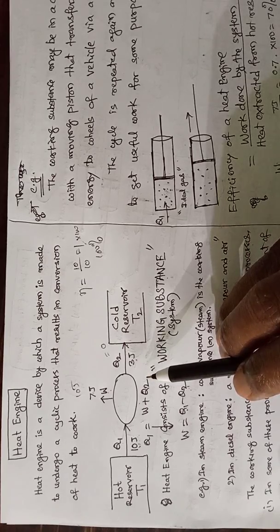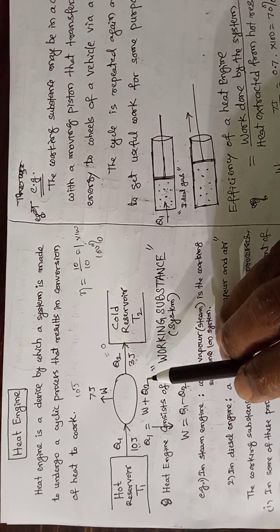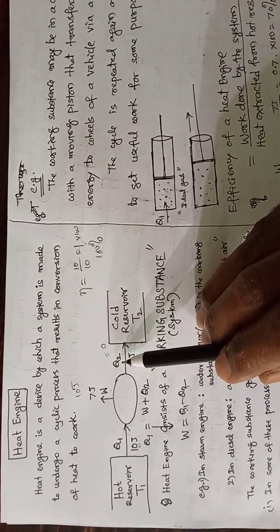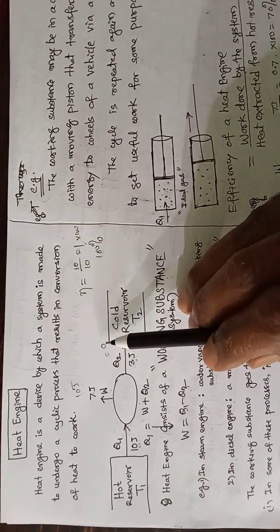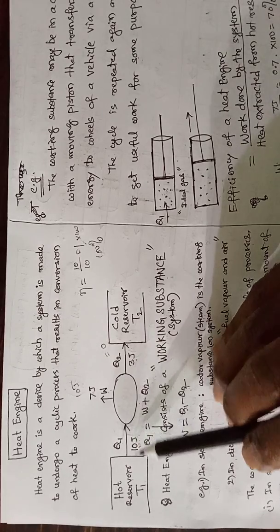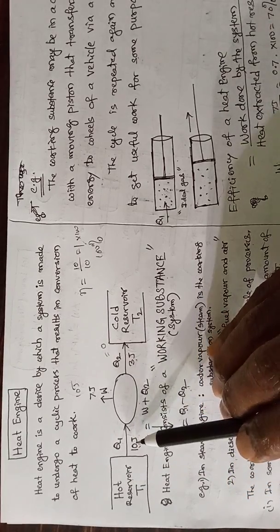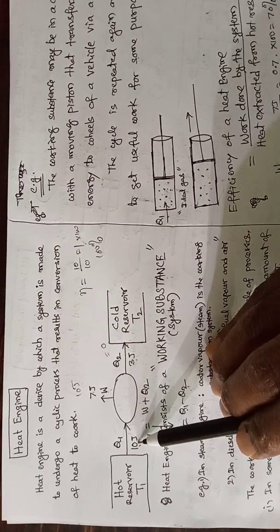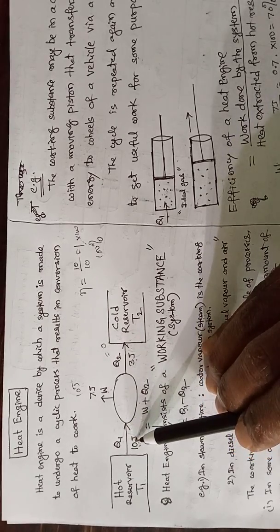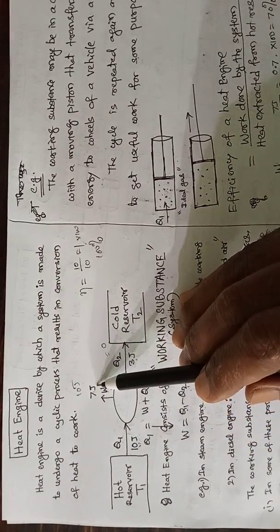Later on, a second law of thermodynamics was formulated, stating that Q2 cannot be made equal to 0. If you draw 10 joules of heat energy, the heat totally cannot be converted into work.